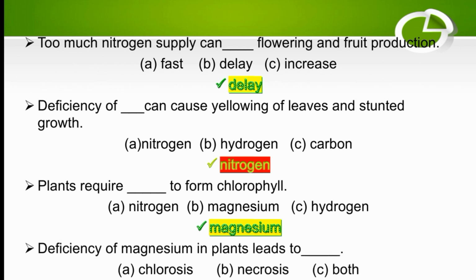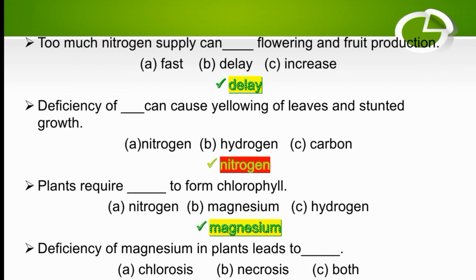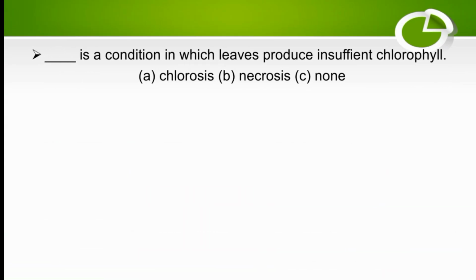Deficiency of magnesium in plants leads to dash. Chlorosis, necrosis or both. So deficiency of magnesium causes chlorosis. The right option is chlorosis. Dash is a condition in which leaves produce insufficient chlorophyll. Chlorosis, necrosis or none. So the right option is chlorosis. Chlorosis is a condition in which leaves produce insufficient chlorophyll.